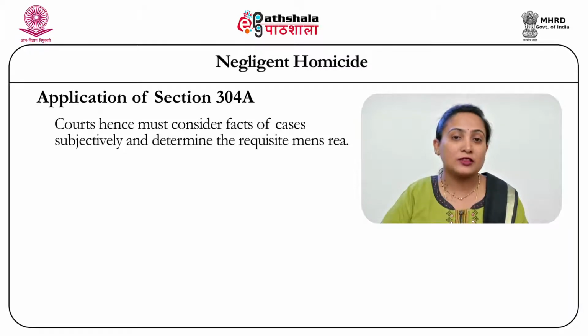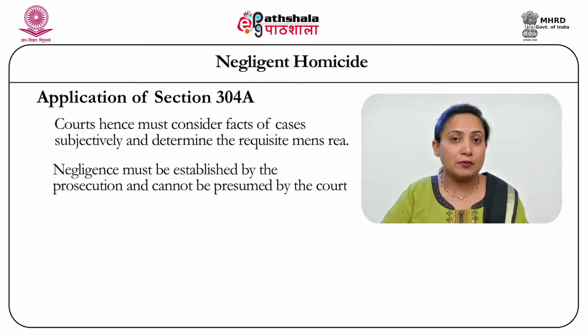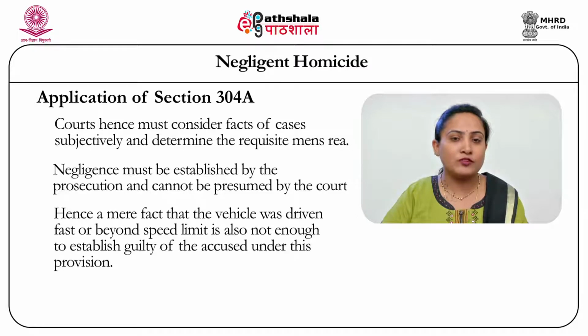before applying Section 304A. Negligence must be established by the prosecution or the complainant and can never be presumed by the court. Thus, the mere fact that the vehicle was driven fast or was going beyond the speed limit by itself, or per se, is not enough to result in an offence under this section. What needs to be proved is the guilt along with the proof of mens rea in the form of negligence or rashness on the part of the accused and its causal link with the death of the victim. Unless these are proved beyond reasonable doubt, a conviction under this provision is not possible.